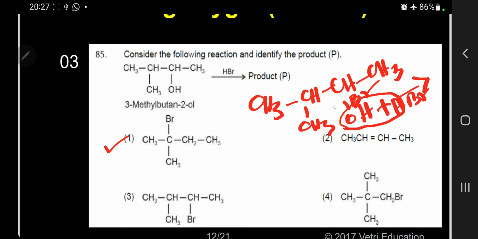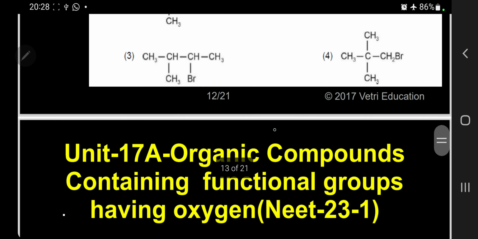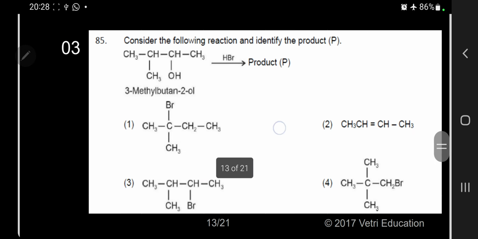But before that it is forming a carbonium ion. It is a secondary carbonium ion. And because of the secondary carbonium ion, what will happen now? It is not stable, so it is highly reactive. So automatically one of the methyl groups migrates here. So Br is moving towards this carbon. So answer 1 is correct. This is actually the reaction, substitution followed by rearrangement. So option 1 is the correct answer.